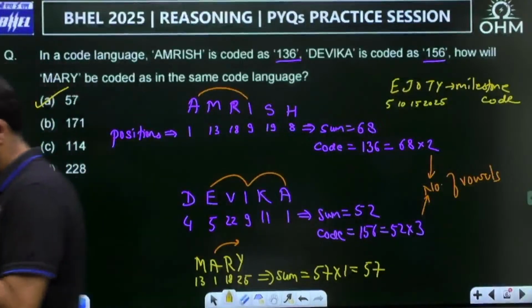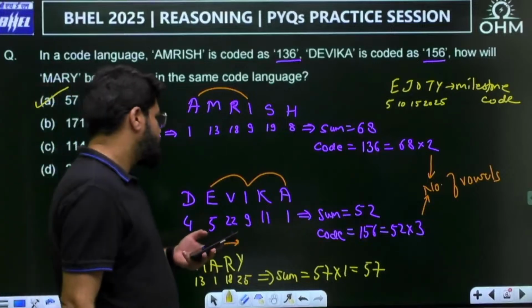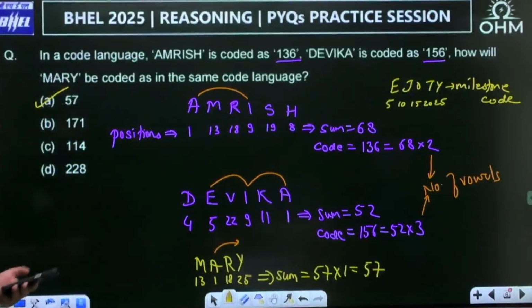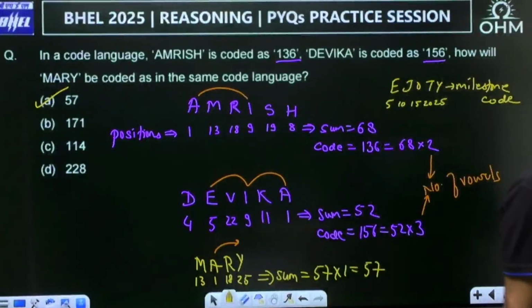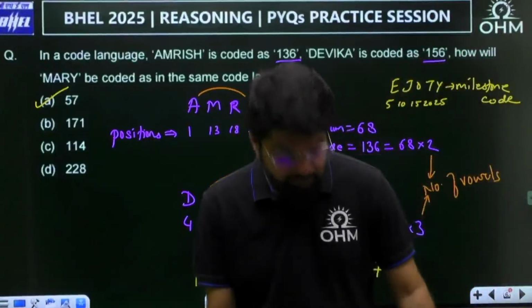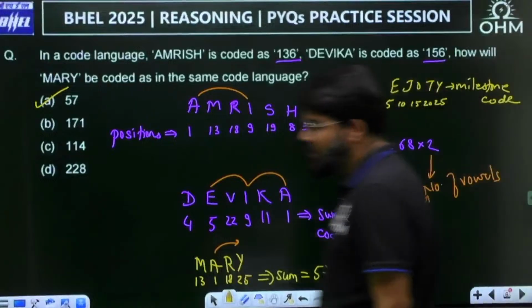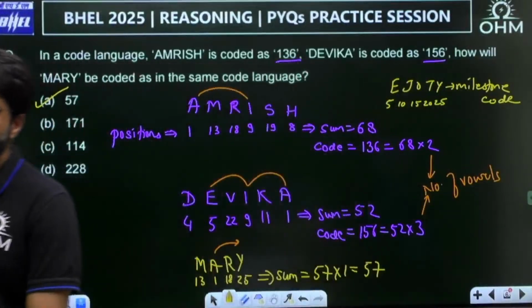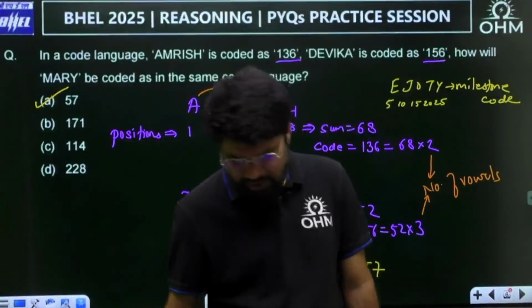Correct, Bhargav. Yes, Bhargav has come up with that logic. Yes, correct. A. Sarita, correct. So a very random logic they have put in this question, but that is what reasoning is all about. You have to find out the logic. Sometimes it may be a little twisted, but you have to work out your logic. These questions are nothing but brain teasers.